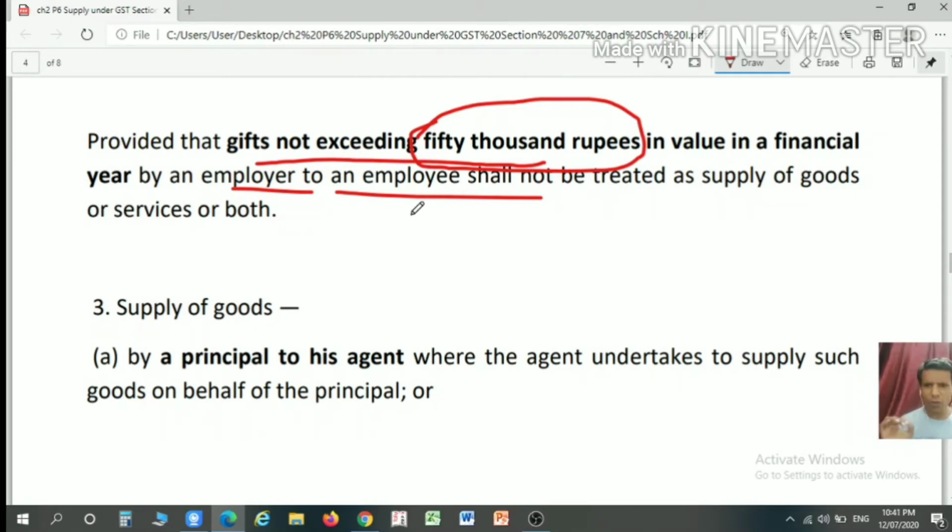So what is the proviso? I once again read out: provided that gift not exceeding 50,000 rupees in value in a financial year, so the limit is year-wise, by an employer to the employee, shall not be treated as a supply of goods or services or both.